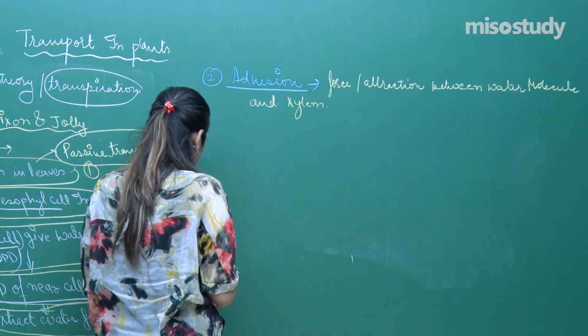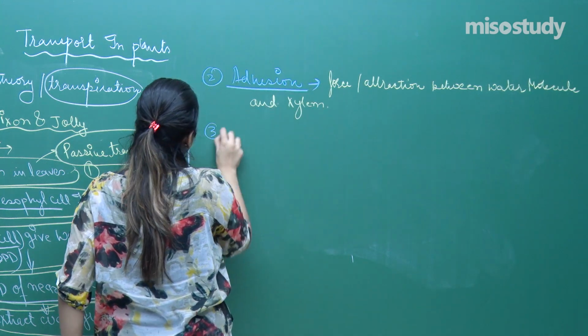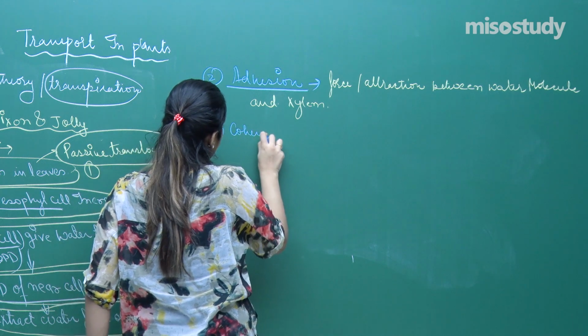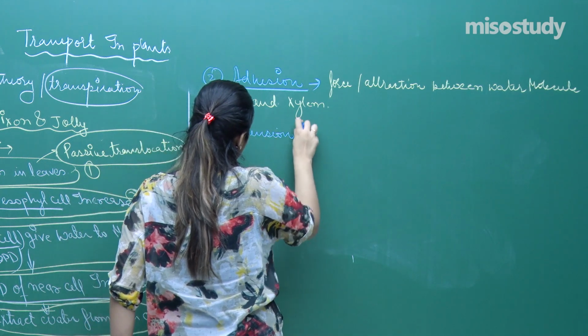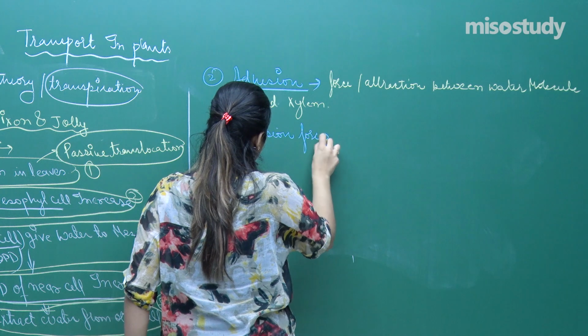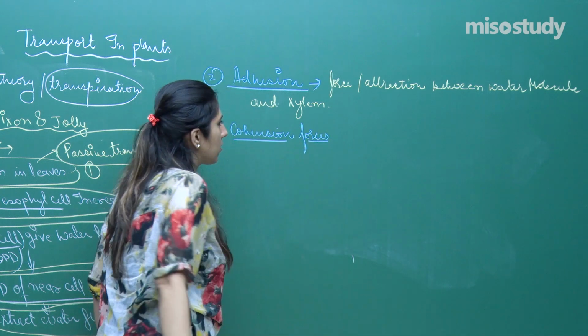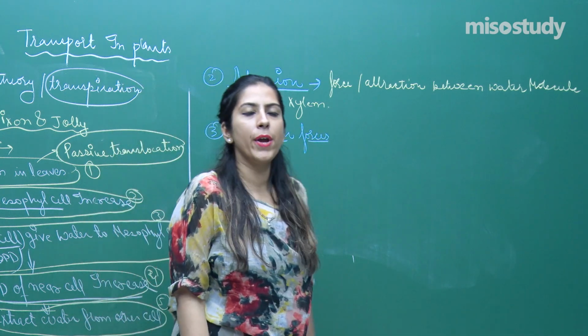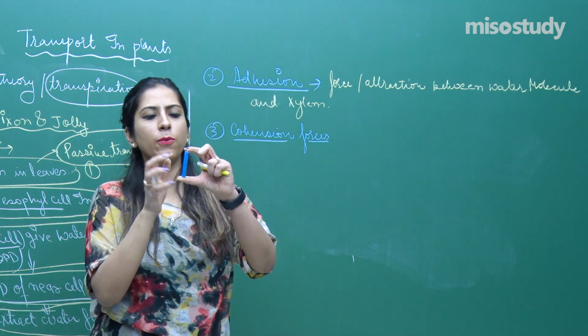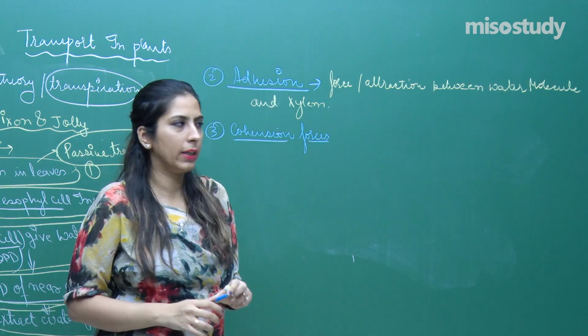Now let's talk about the third type of very important force, called cohesion forces. When we talk about cohesion forces, that means it is a force between the water molecules only.